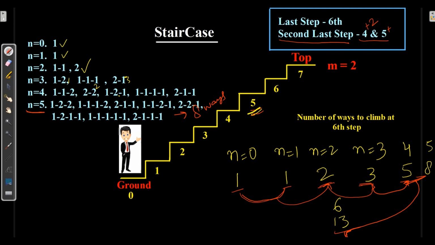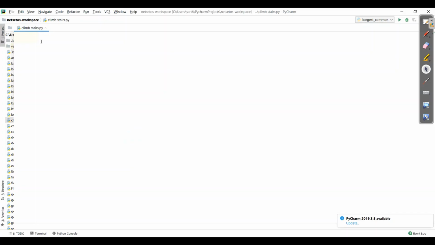So you have seen how easy it was. This problem is just a replica of Fibonacci. So let's make a program on PyCharm. Here we will be making a program on climbing stairs, which is completely based on the Fibonacci series. So let's start by making the function def climb_stairs, where I'll take n for the number of steps to reach the top. Here I'll define steps as an array of n size.